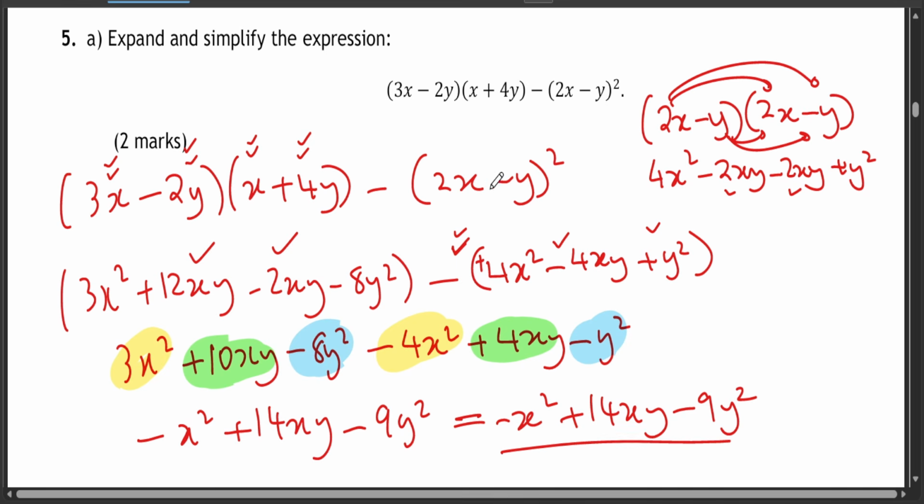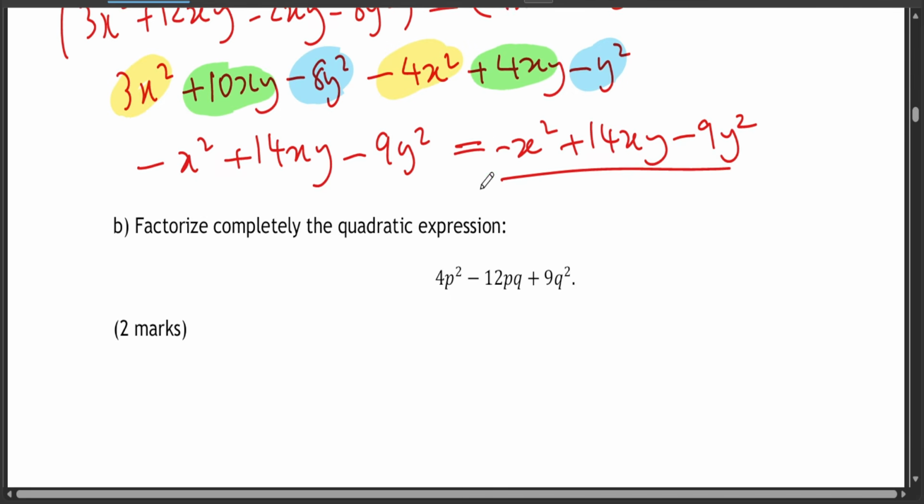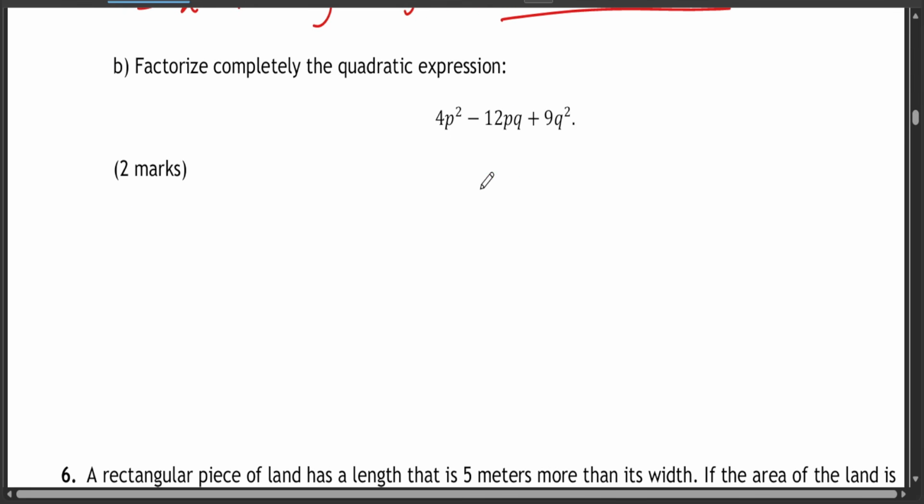Now let's go to the other question. Now question B, factorize completely the quadratic expression. Now if you get a question like this, don't simplify anything, please, unless it's an equation, then that's where you can simplify. But for now, this is just 4p squared minus 12pq plus 9q squared.